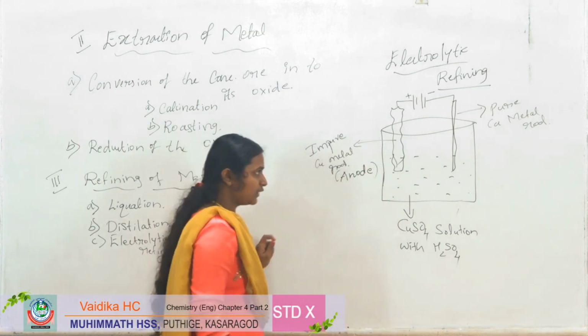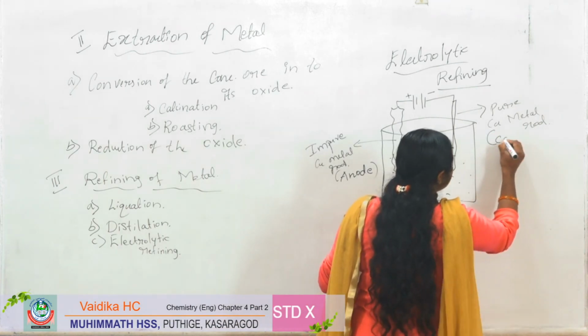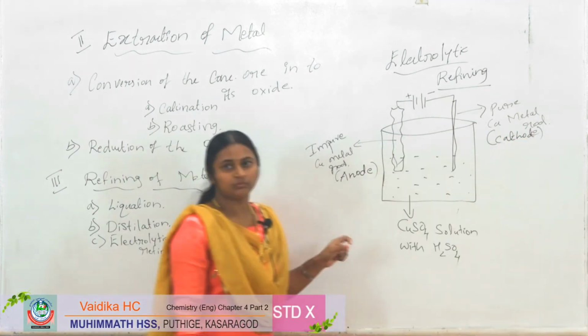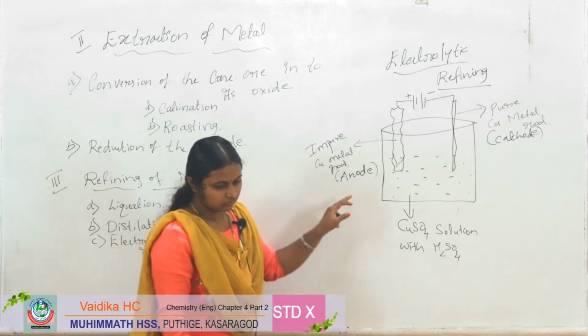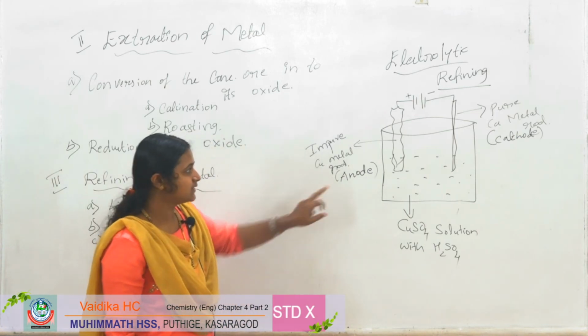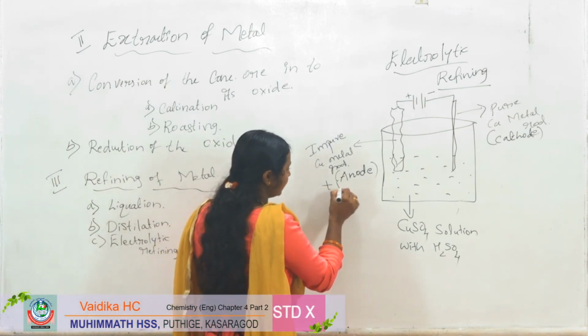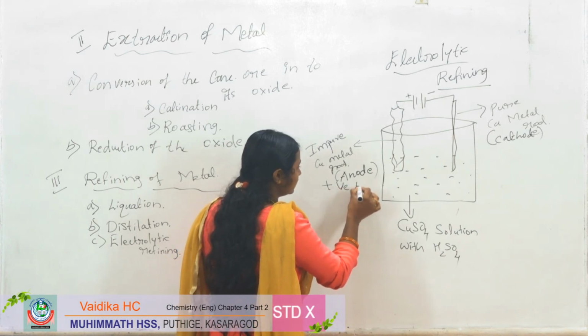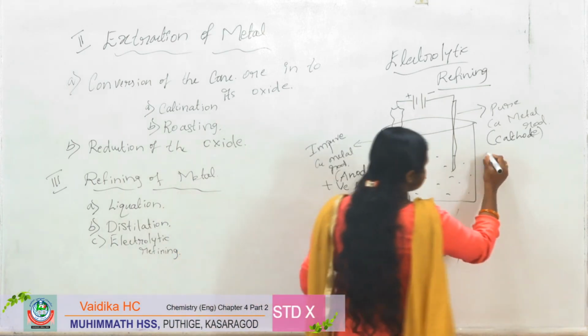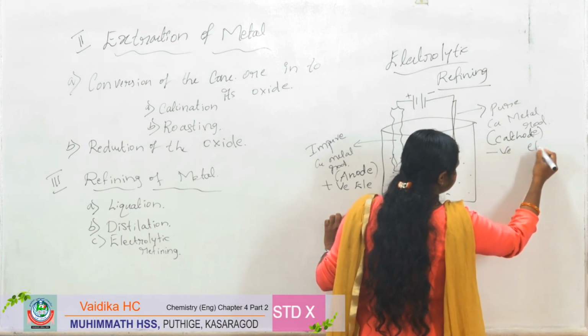Impure was anode and pure was cathode. And this is the positive electrode and this is the negative electrode.